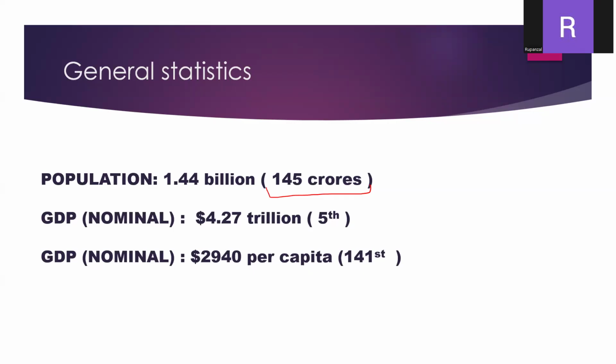In nominal terms, Indian GDP is USD 4.27 trillion and it's fifth in the world. And let's see the GDP per capita. So GDP overall is the combined GDP of the country, and per capita is per citizen. It is very less as compared to other countries in the top list. It is USD 2900 something and it is 141st in the world. So see, there is a huge difference between India's position in overall GDP and per capita GDP. So these are some important values.